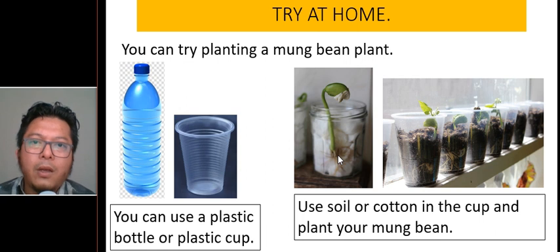If you do not have any mung bean, you can always use other kinds of flowering plants. An example would be chili. Chili would be okay, no problem. Now remember, when you're planting your mung bean plant or any kind of flowering plant, something small, maybe tomato, do your journal. Write on a paper what you see. I will show how to write your journal in the next video, a tutorial video on how to make your journal.